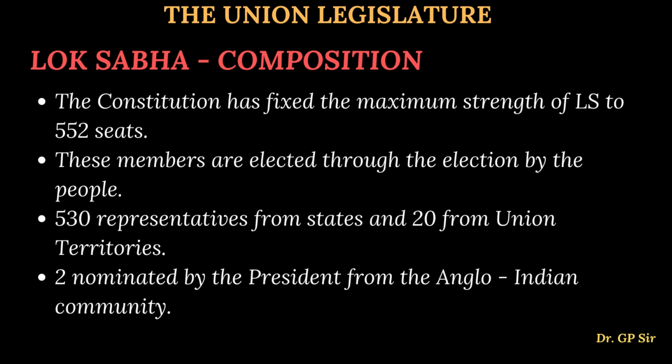So 530 representatives are elected by the states, 20 members are elected by the union territories, and two people are nominated. They are not elected. You have to remember the word nominated by the president. And those two members are only Anglo-Indians, no other community.